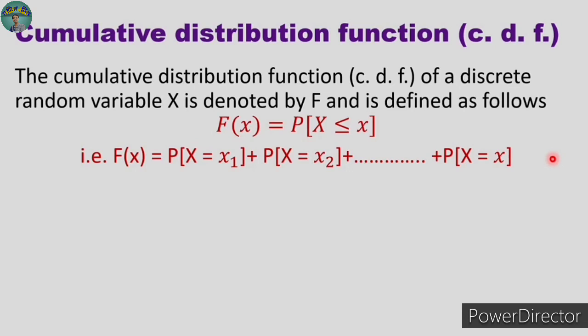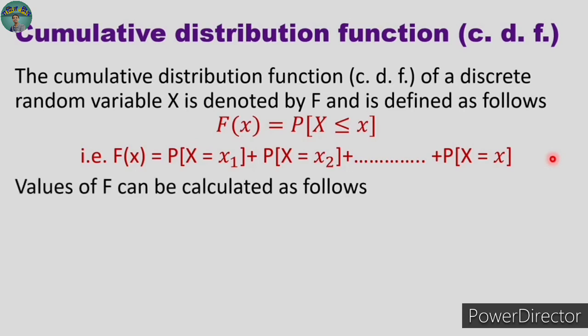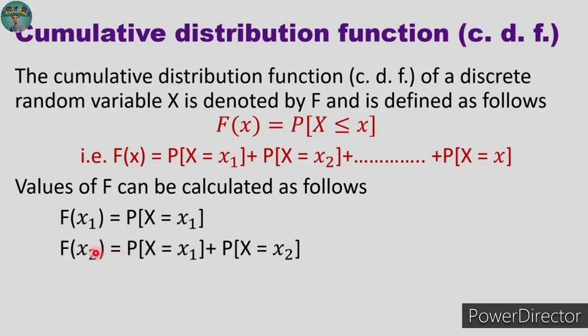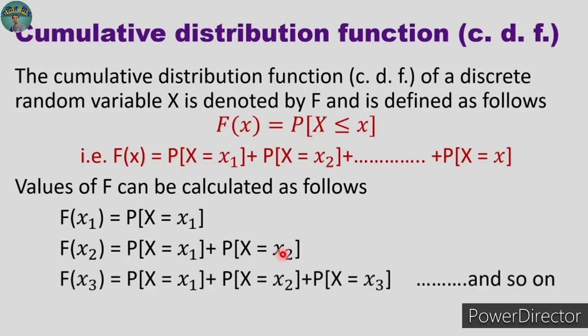Okay. Let us discuss it more. Values of F can be calculated as follows. The first value, F(x1), is the probability of x1. So the first value is the same as the probability. The second value of CDF, F(x2), is P(x1) plus P(x2). So all the values before x2, you have to add those probabilities. Similarly, for x3, probability of x1 plus x2 plus x3, and so on.